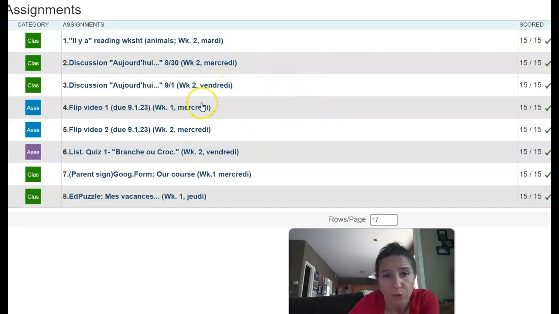And then we'll look at mercredi, Wednesday. And then we'll look at, this is also mercredi, this is the one that was actually week 2. And then we'll look at the items that were due on vendredi. So let's start here. The Il y a reading worksheet, week 2, mardi. So we're going to go to week 2.